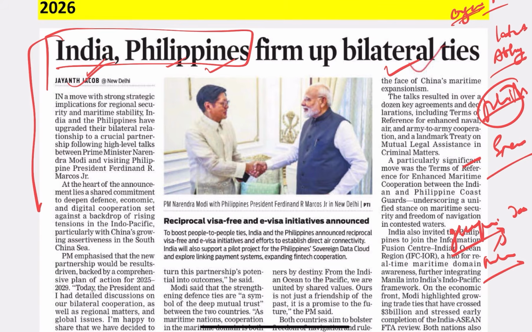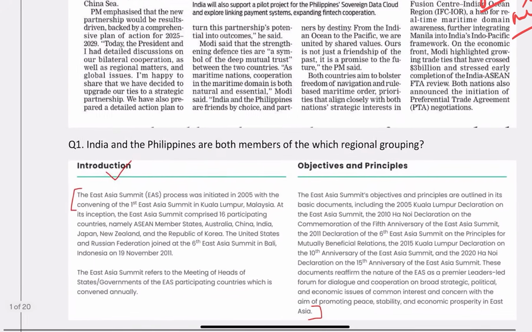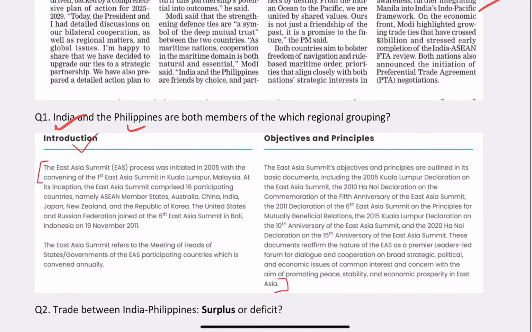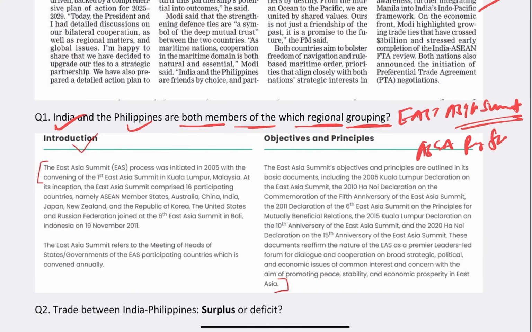The very first question in the Abhyas session was: India and Philippines are both the members of which regional grouping? The answer was East Asia Summit. The other grouping here is the ASEAN Regional Forum also. Don't think ARF is not important.